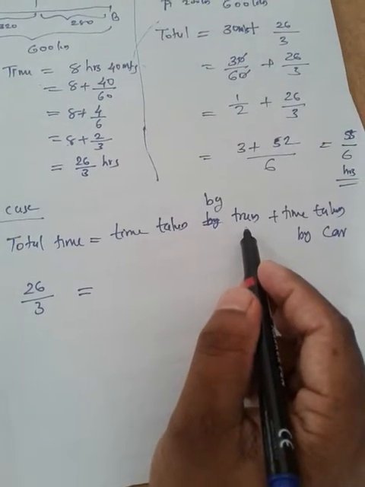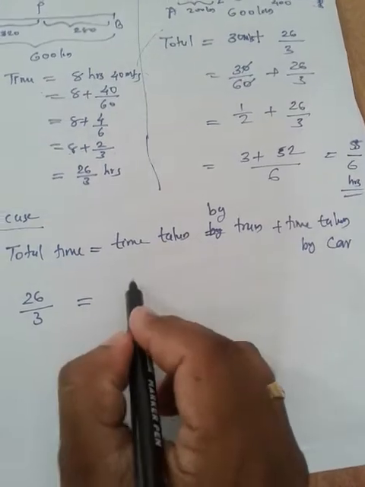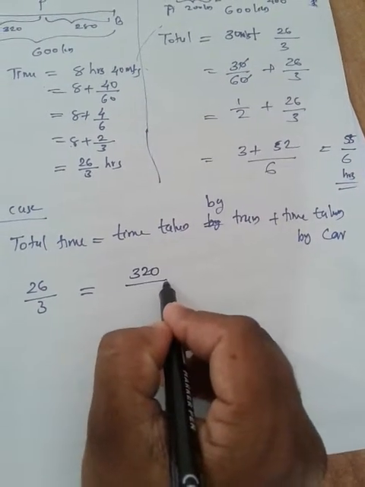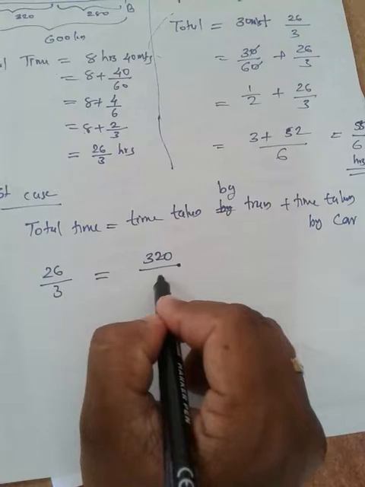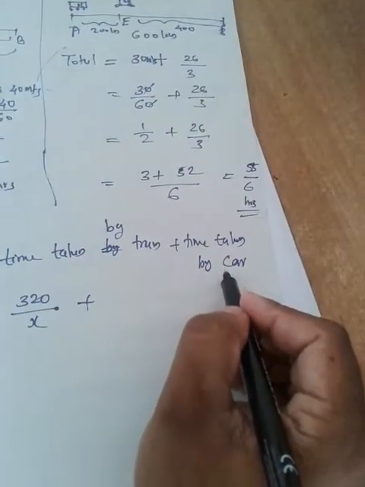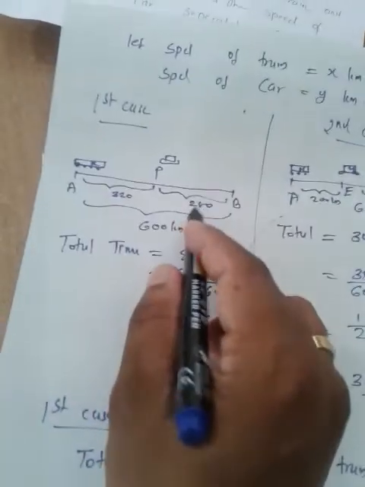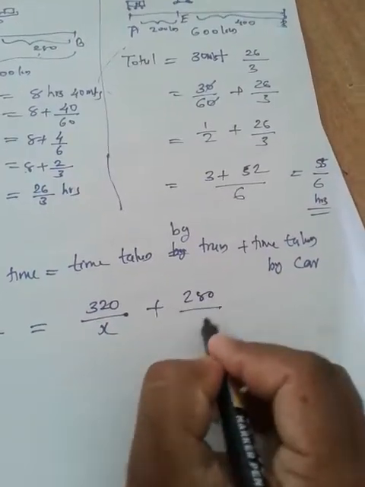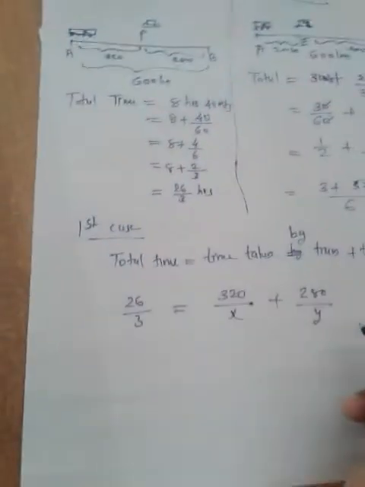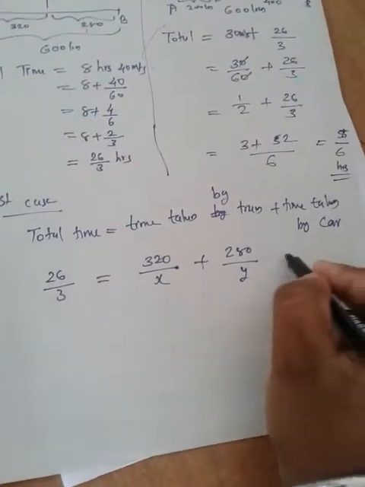What is the distance traveled by train in the first case? 320, divided by speed. What is the speed of the train? x. Plus time taken by the car, again distance by speed. What is the distance traveled by the car? In the first case 280, its speed y. So it will give you the first equation: 320 by x plus 280 by y is equal to 26 by 3.